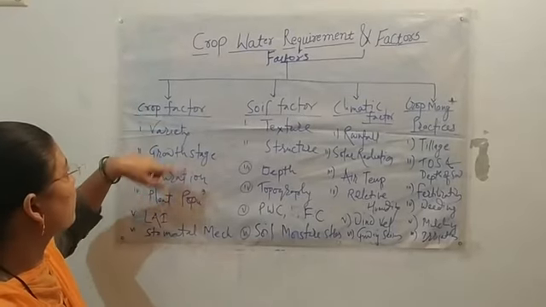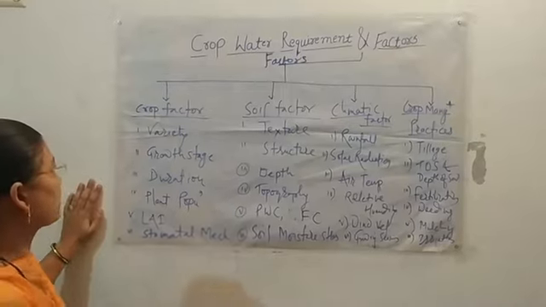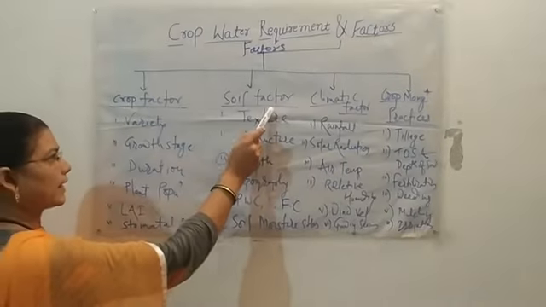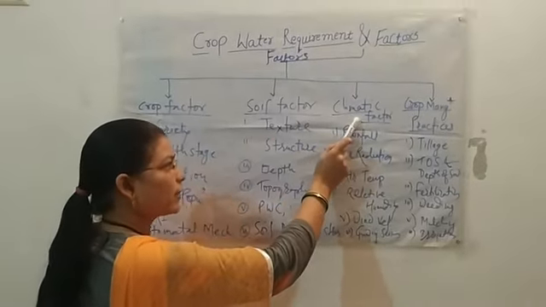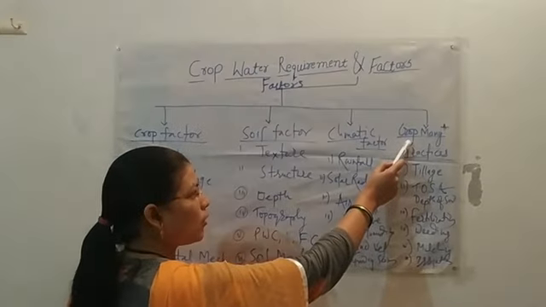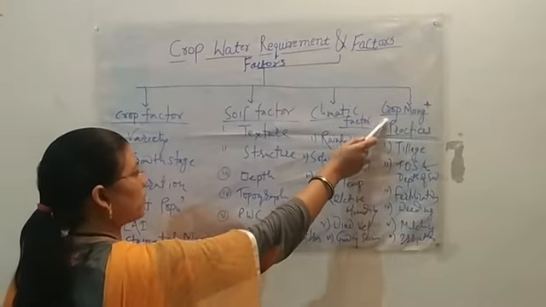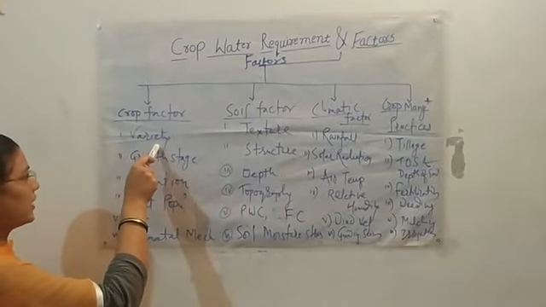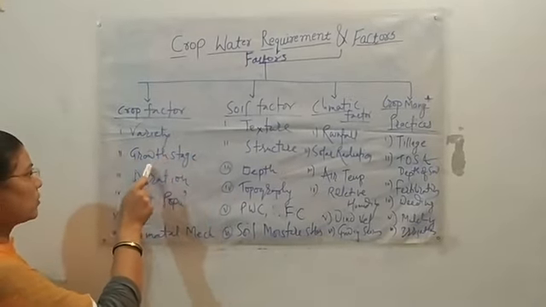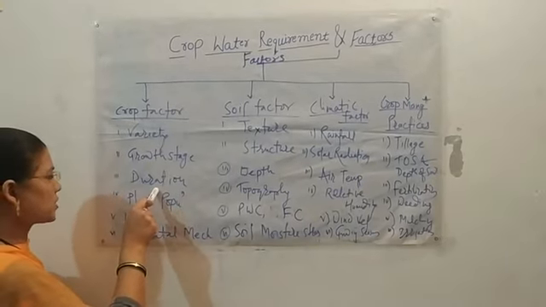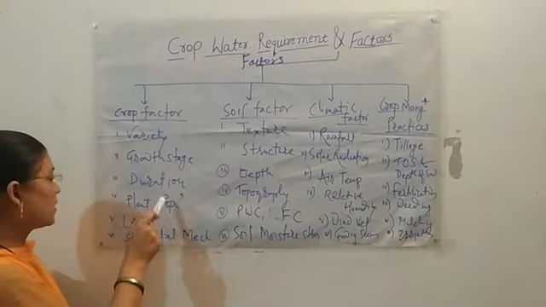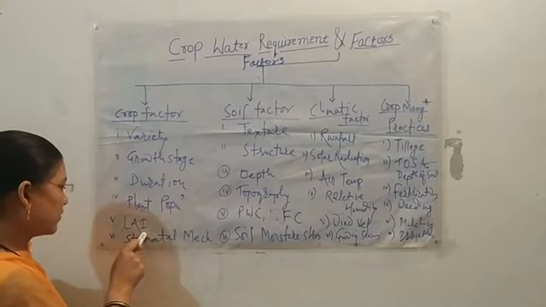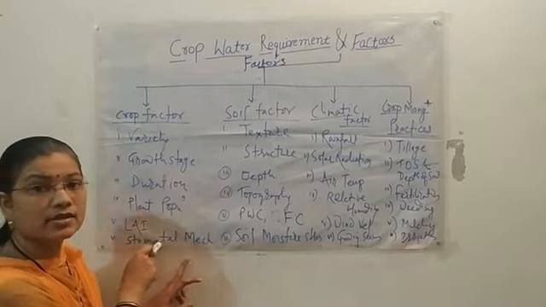So, factors affecting crop water requirement. First is crop factor, second soil factor, third climatic factor, and fourth crop management factors, that is crop management practices. In crop factor we see the variety grown, growth stages of the crop, duration of crop, plant population, leaf area index, and stomatal mechanism of the crop.